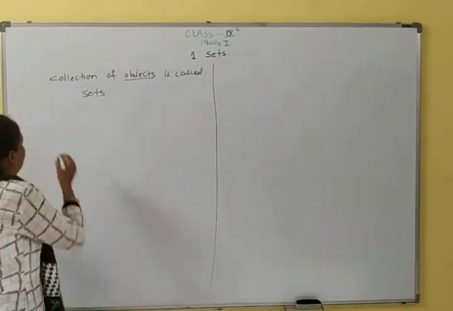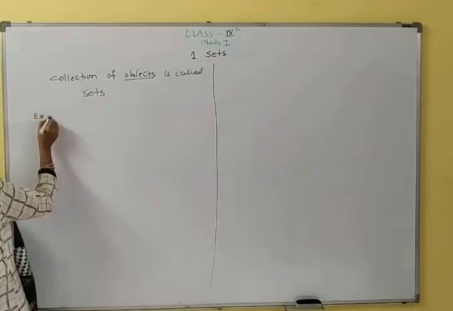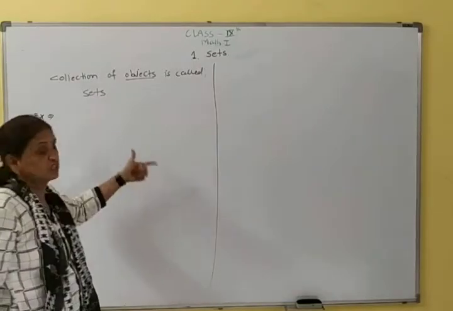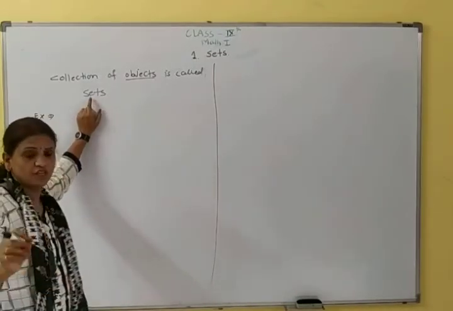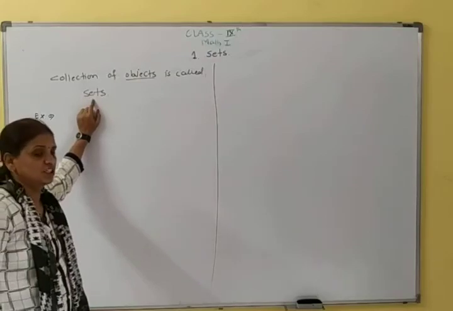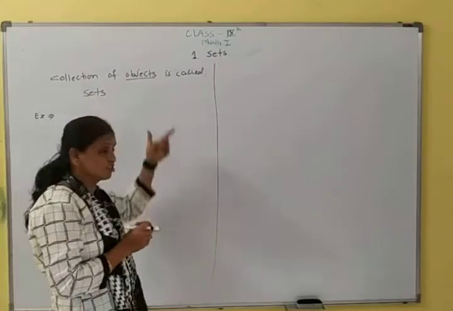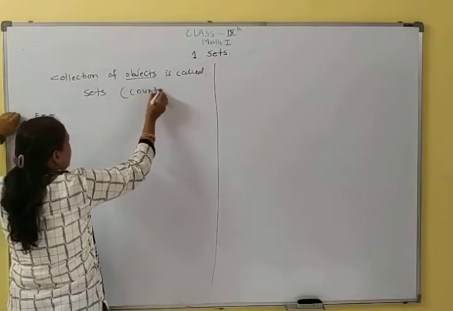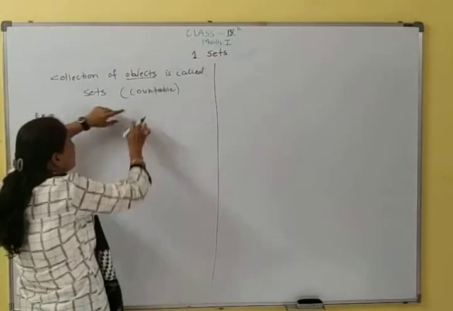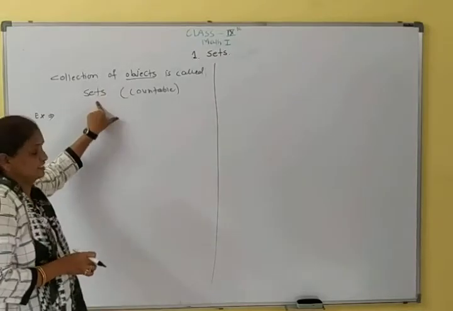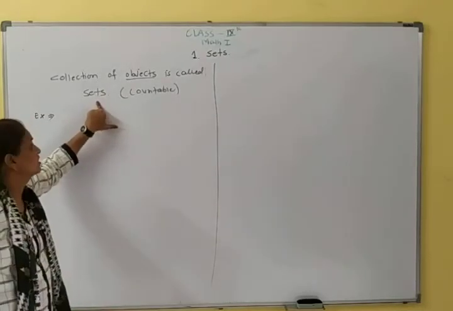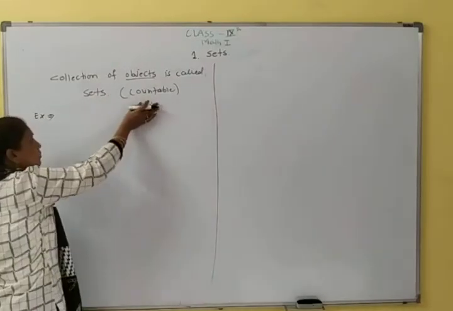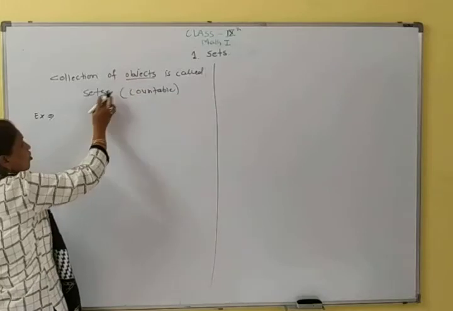For example, a collection of flowers is called a set. A collection of keys is called a set. A collection of books is called a set because it is countable. Sets are countable. Countable things are called sets, and uncountable things are not called sets because they are uncountable. So countable objects are called sets.